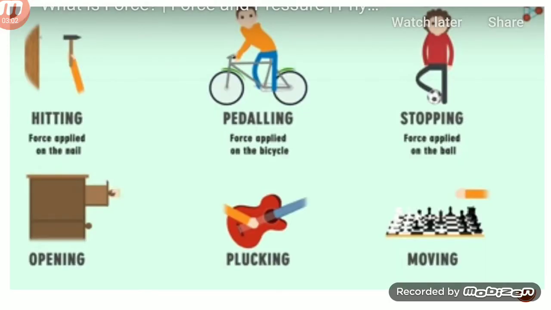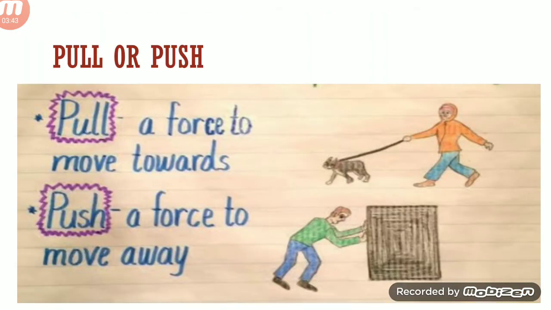Let us see some more examples of force. In this, the first picture is hitting a hammer on the nail. Here, applying the force on the nail, and kicking the ball, riding a bicycle, opening a cupboard, plucking a guitar. These all actions are examples of force. So, all these actions can be categorized into two basic ones. They are pushing or pulling. Let us see what is pushing and what is pulling.